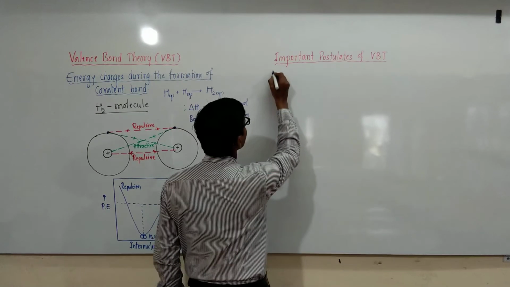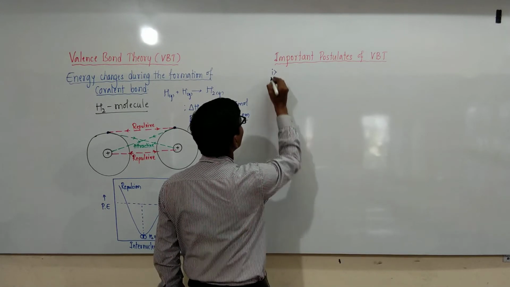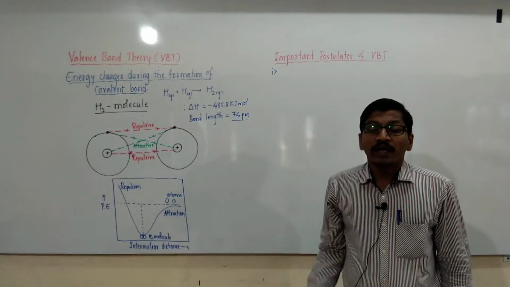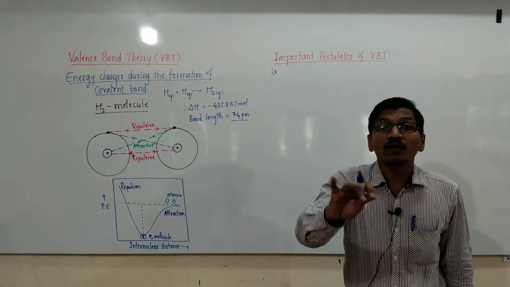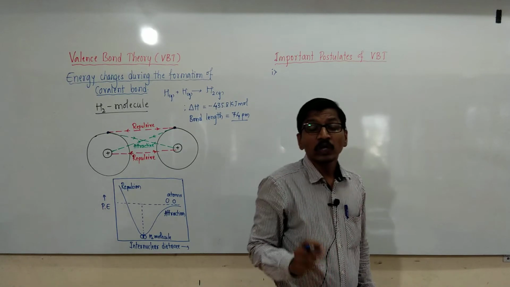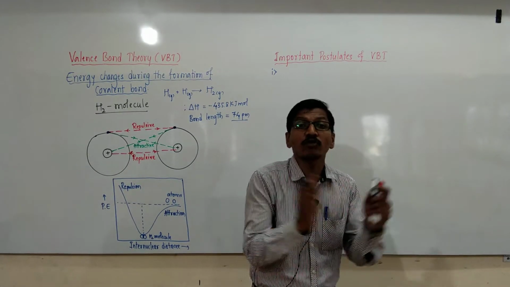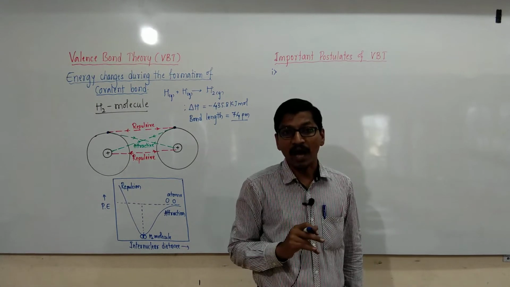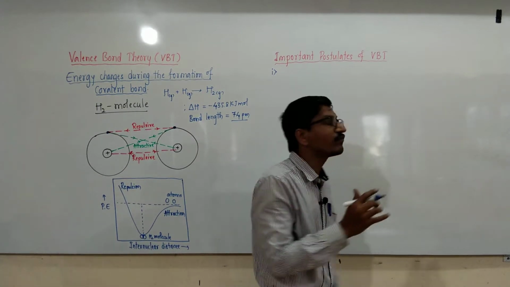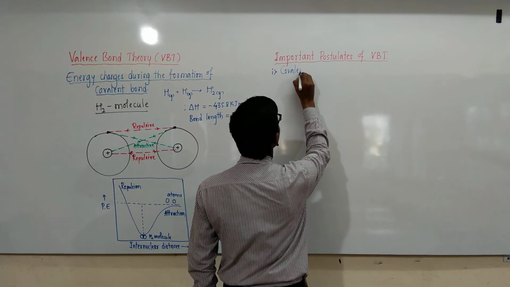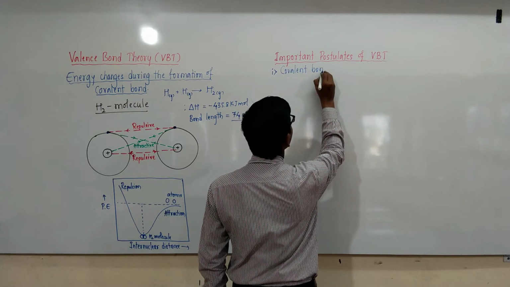The first postulate of valence bond theory is that a covalent bond is formed by the overlapping of two half-filled atomic orbitals. Half-filled atomic orbitals must overlap, then the covalent bond is formed.